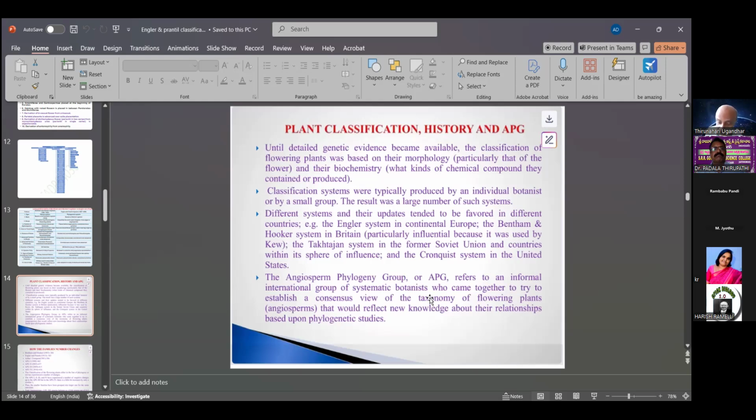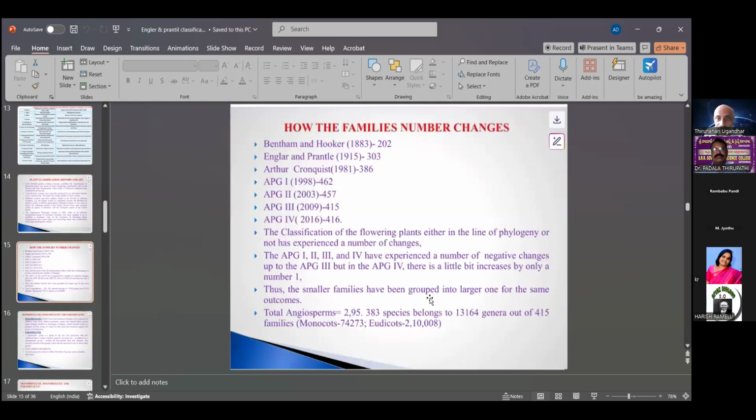That is the base, and then the number of families changes. Bentham and Hooker had 202 families, Engler and Prantl 303, Arthur Cronquist 386. APG 1, in 1998, had 462 families. 462 is more than Bentham and Hooker, Engler and Prantl, and Arthur Cronquist.